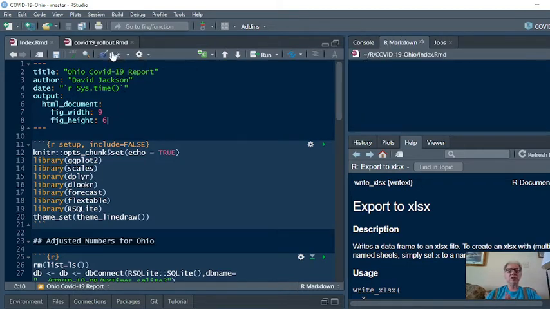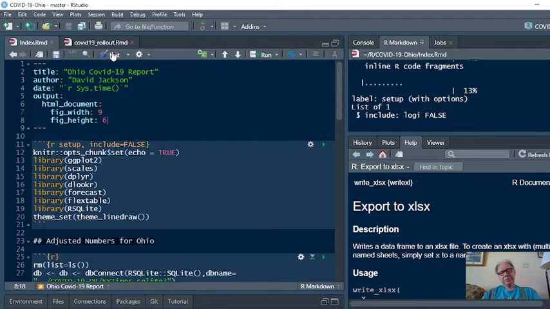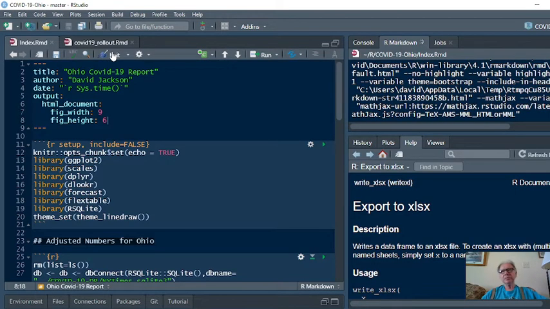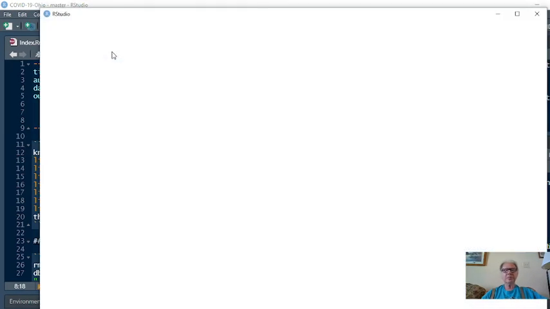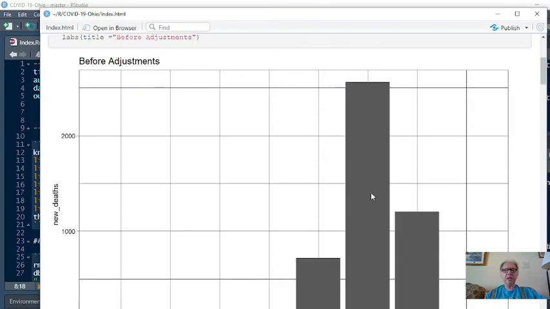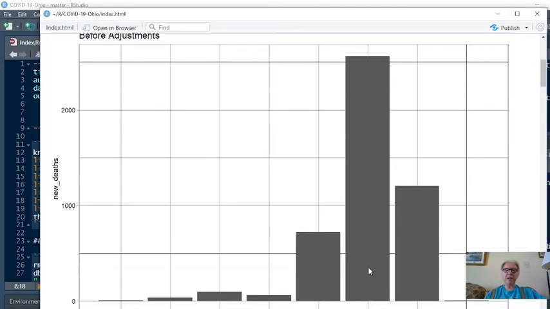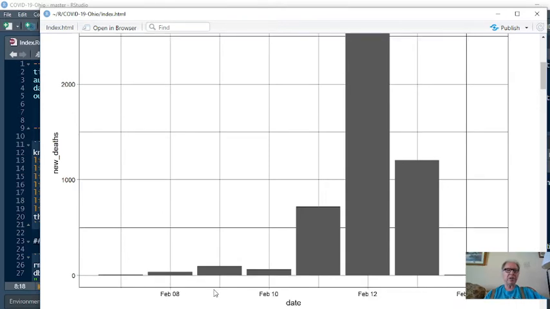So let's just take a look here. Okay, here are the numbers for the 11th, 12th, and 13th. You can see this massive spike here compared to where everything else is over here. So this completely throws the raw numbers for a loop, to the point where these three numbers are basically worthless, in my opinion.